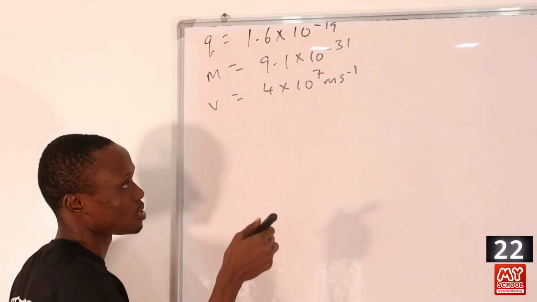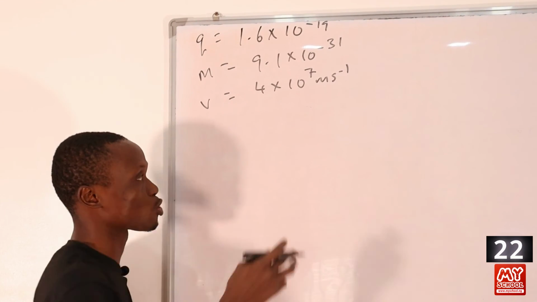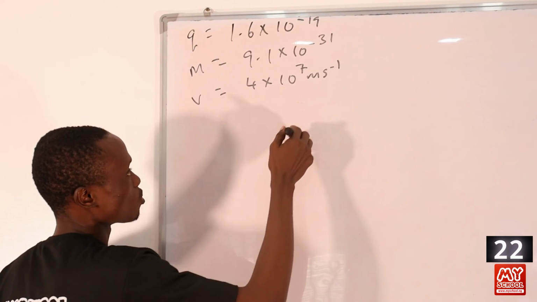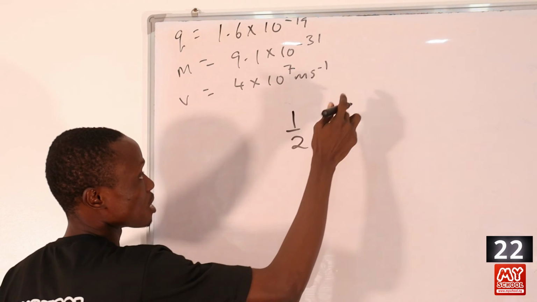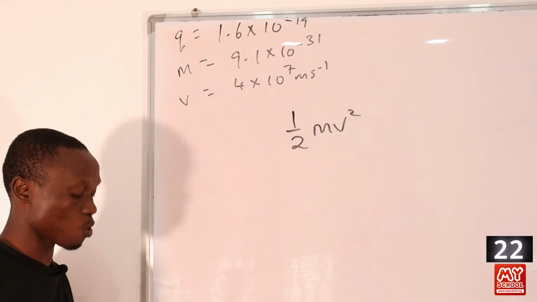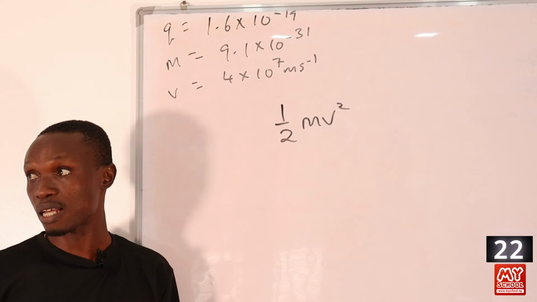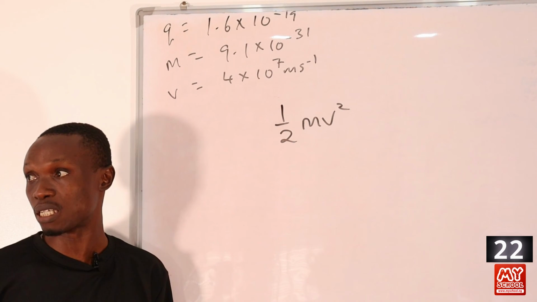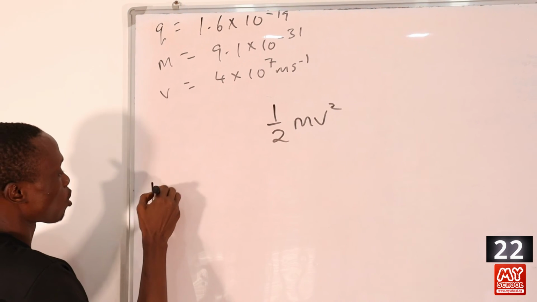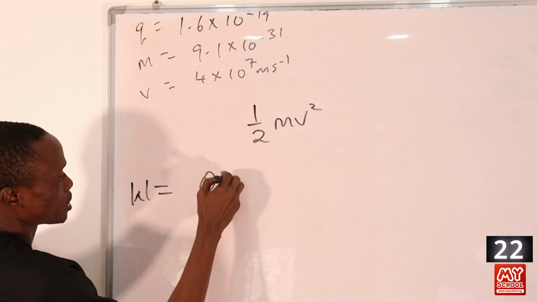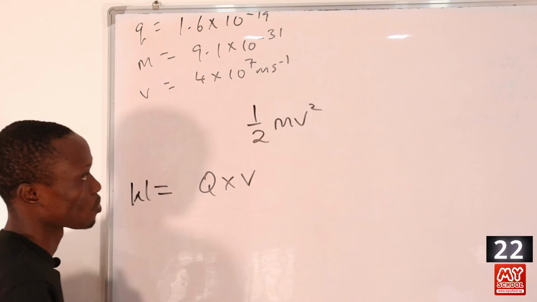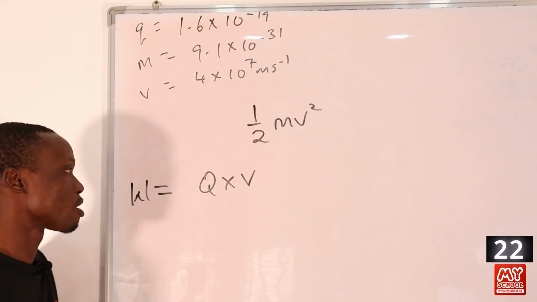So in that case, the electron undergoes kinetic energy. That will be 1/2 times mass times velocity squared for the kinetic energy of the electron, right? Now, the work done in accelerating the electron between two metal plates will be W equals Q times potential difference V. Okay, so in this question, we are asked to calculate the potential difference.